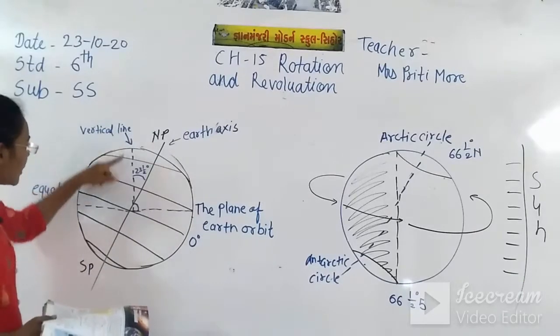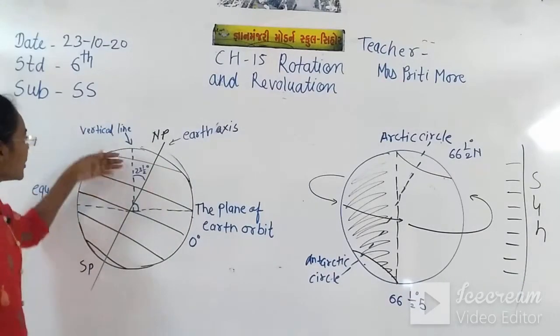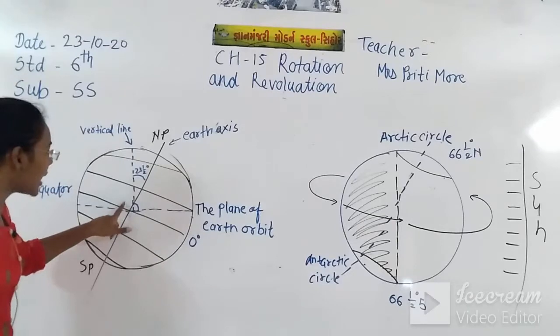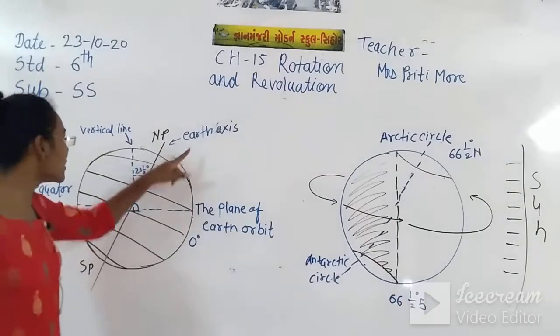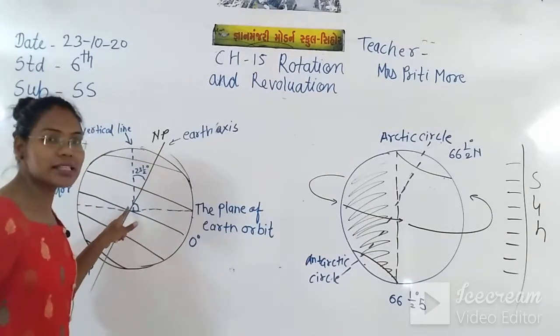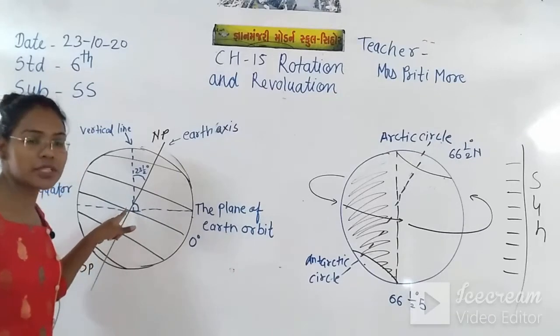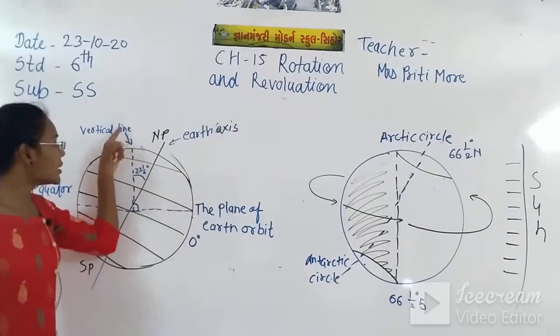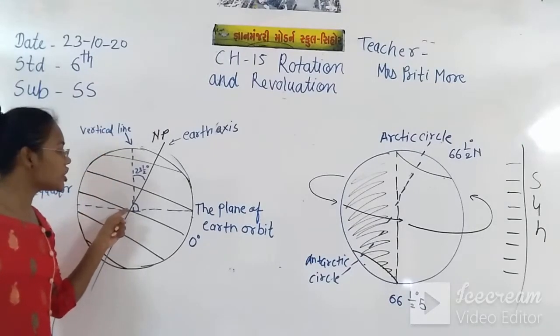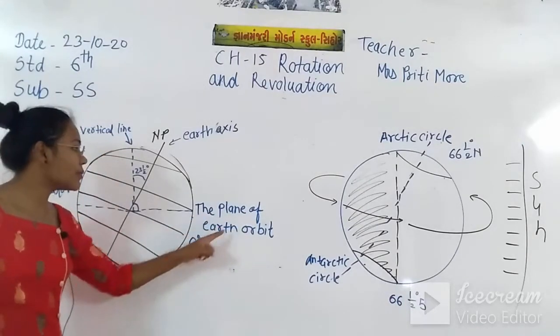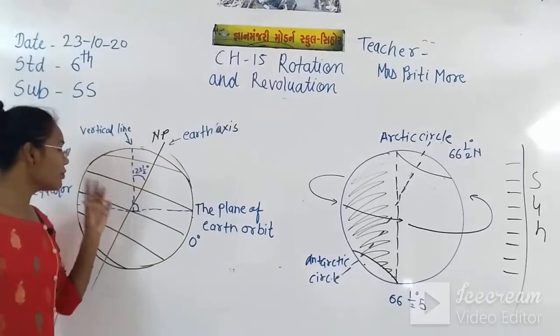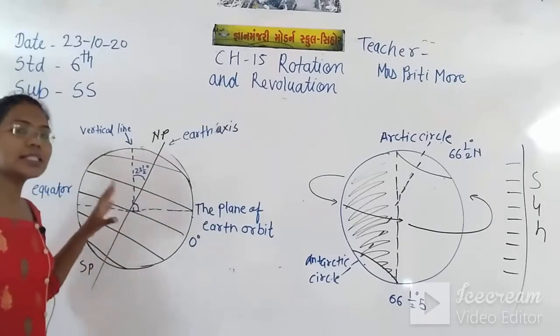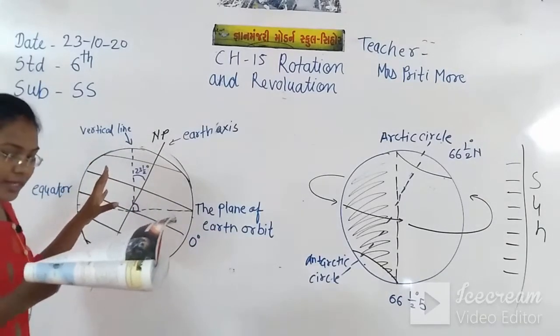This vertical line is coming here and touching the earth axis in the center of the earth. This vertical line is coming from the north pole and touching the plane of the earth's orbit, and we can see the angle made over there.